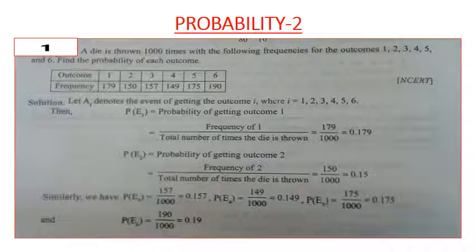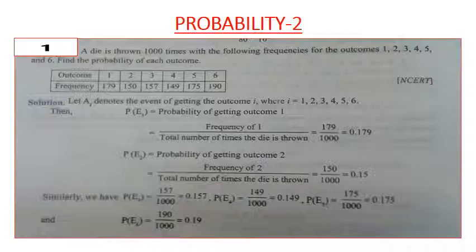We know that when a die is thrown, the outcomes are the numbers from 1 to 6. Here in the given table, in the first row, we have the outcomes, that is the numbers from 1 to 6. Then the frequencies of each number. Now we have to find the probability for getting each number.